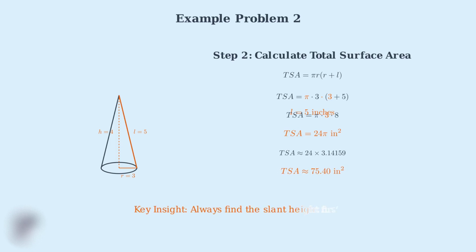Notice how this problem required an extra step compared to our first example. When we're not given the slant height directly, we must calculate it first using the Pythagorean theorem. This is a common situation in real-world applications where we typically know the height and radius of a cone, but need to find the slant height to calculate surface area.